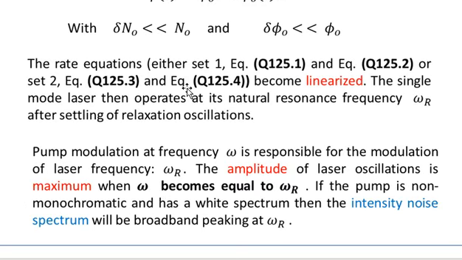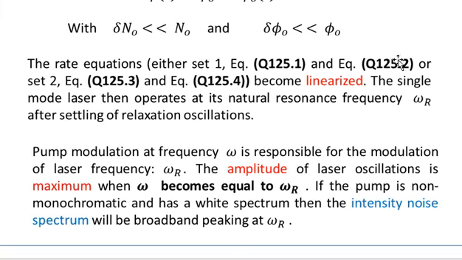The rate equations which we have discussed in set number 1, that is equation 125.1 and equation 125.2. These two equations form set number 1, and similarly set 2 includes equation number 3 and equation number 4 from slide number 125, which become linearized.